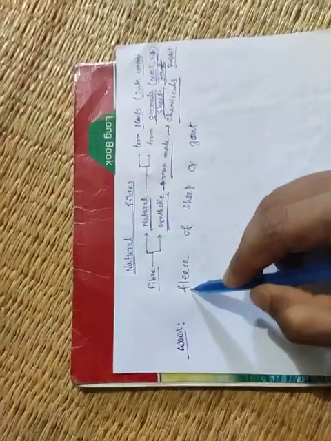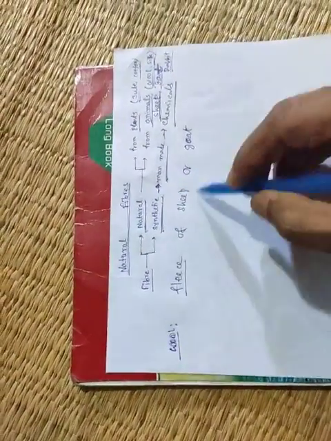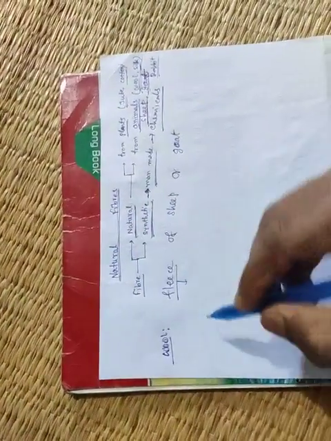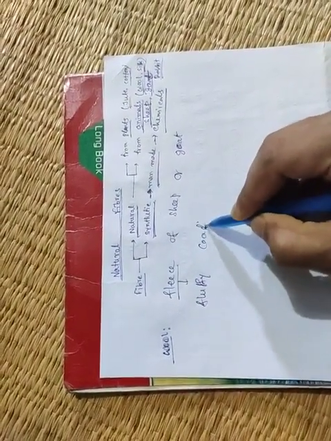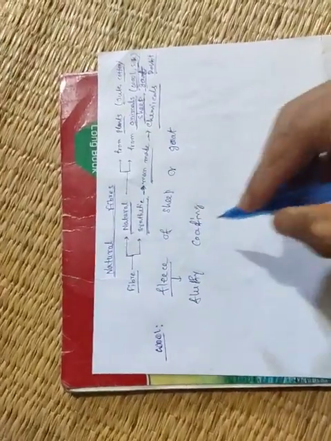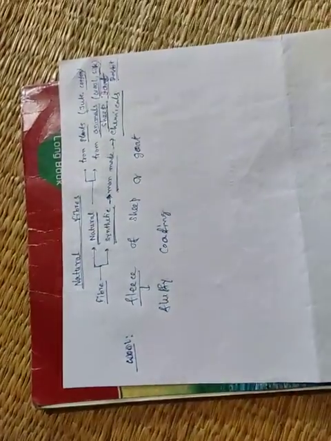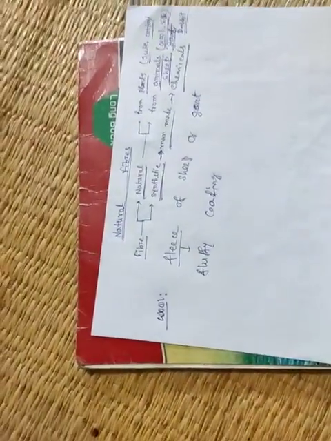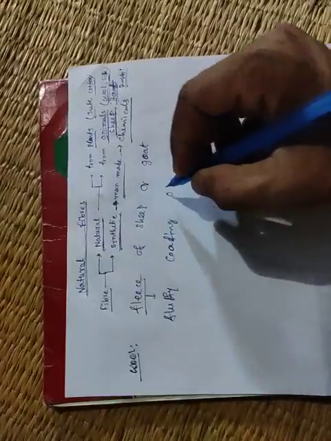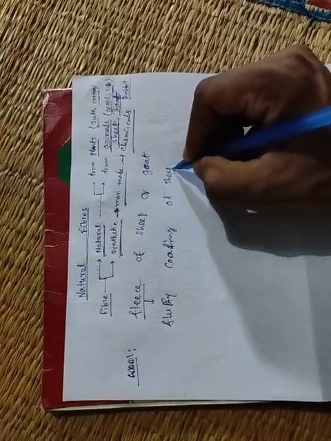Wool is obtained from the fleece of sheep or goat. What is fleece? Fleece is fluffy coating of hair. Fleece means fluffy coating of sheep or goat.